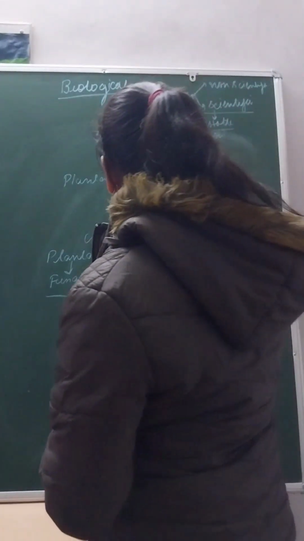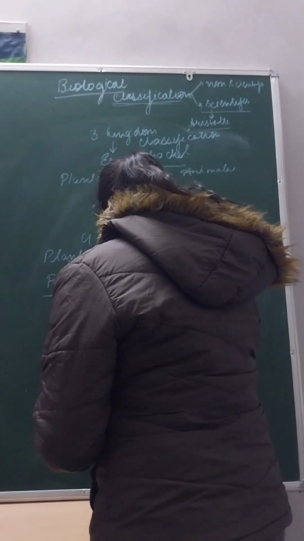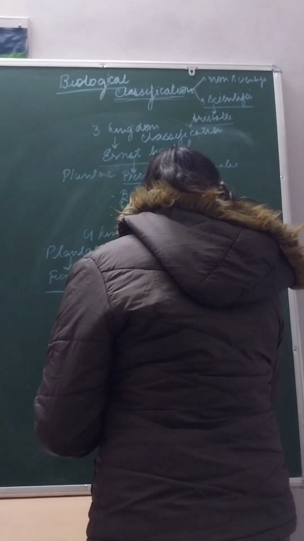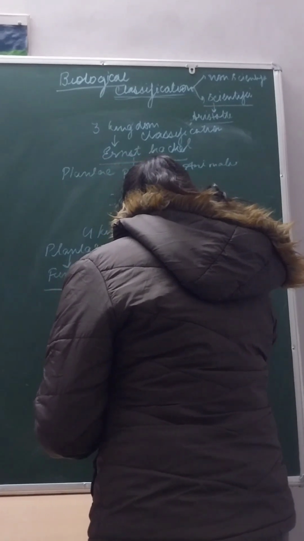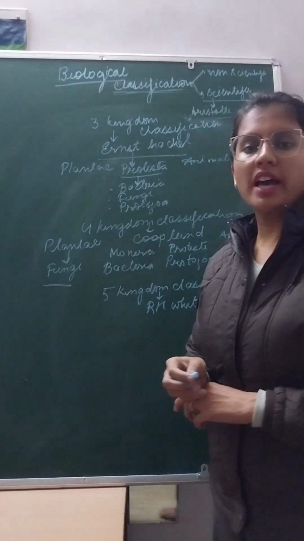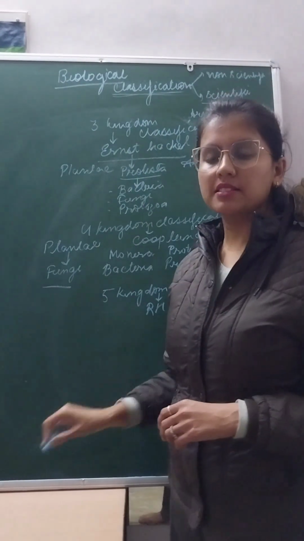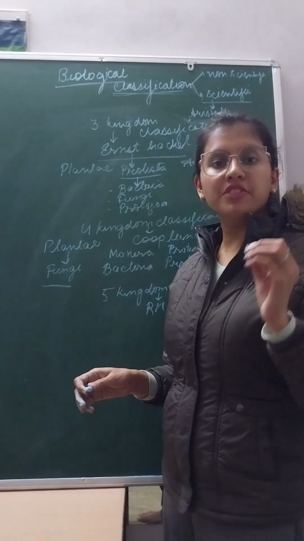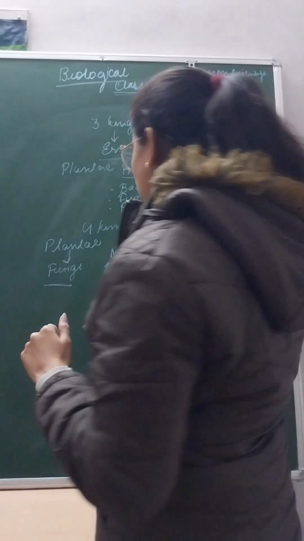So, after 4 kingdom classification, we have 5 kingdom classification, which is the most accepted type of classification. It was given by R.H. Whittaker in 1969. In 1969, R.H. Whittaker gave 5 kingdom classification. As we have seen, every classification has its own basis. So, the 5 kingdom classification was based on some criteria.